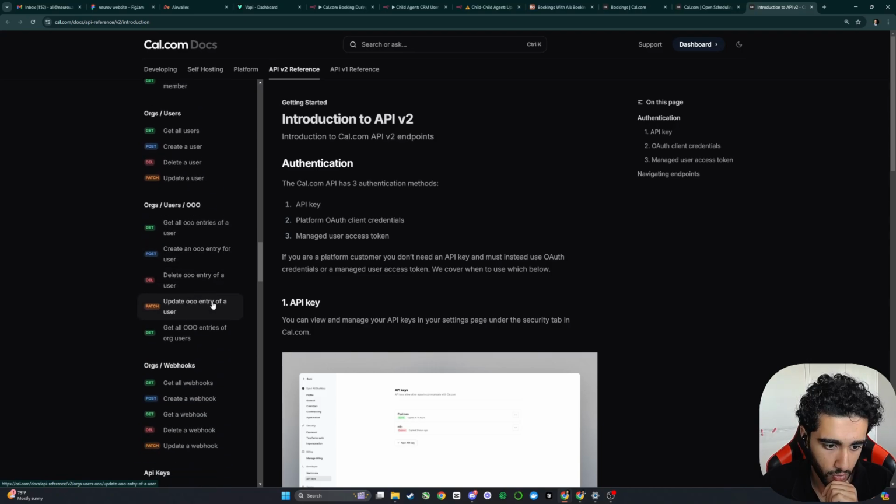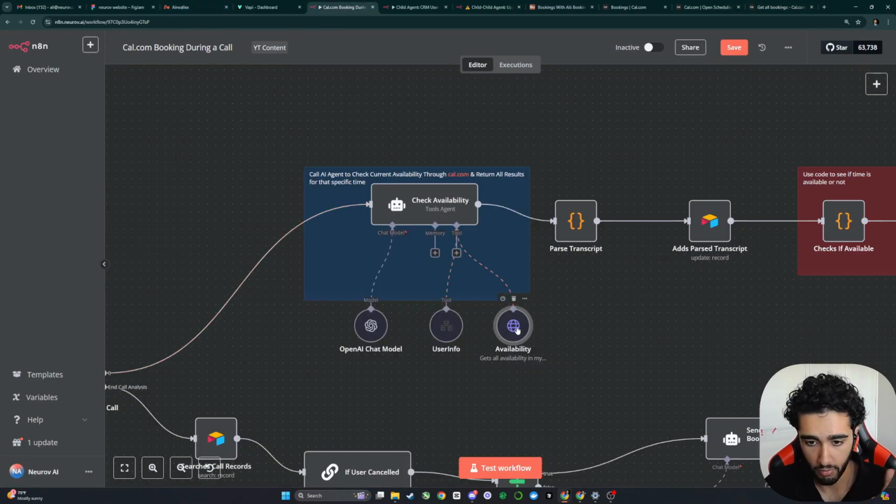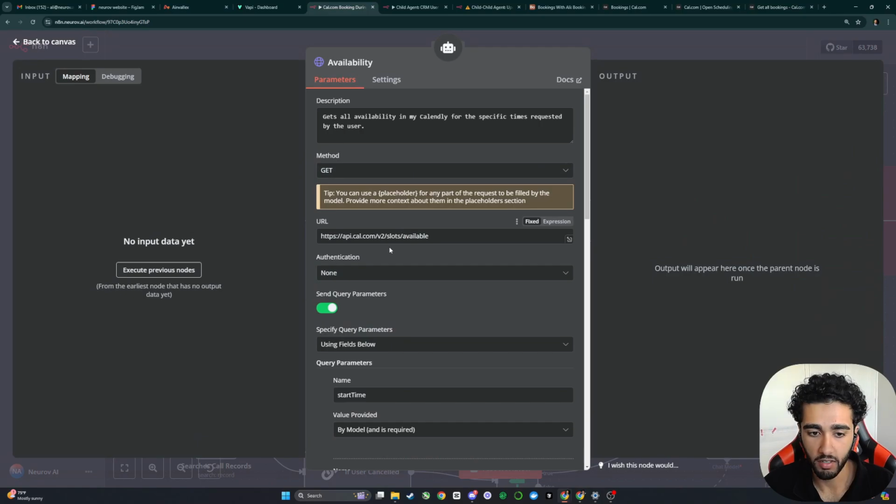So let's figure out where that is in this absolute behemoth. Get all bookings. So this is the HTTP request that we are making. It's quite simple. It's a GET request, so we don't need to send any data. Just need to grab this URL, authorization, which is your API key, and the Cal API version, which they give you right here. Make sure for your authorization it's bearer token. I'm not going to be showing mine for obvious reasons, but basically you do that.